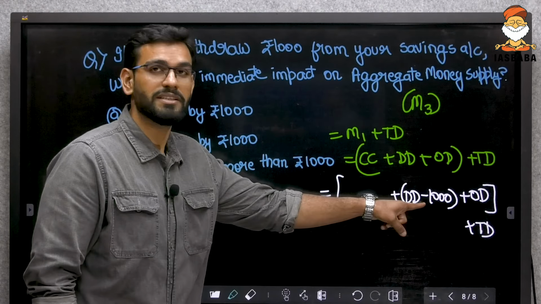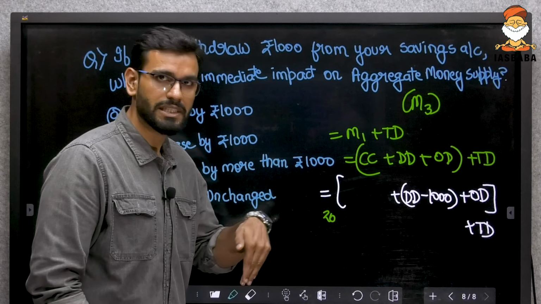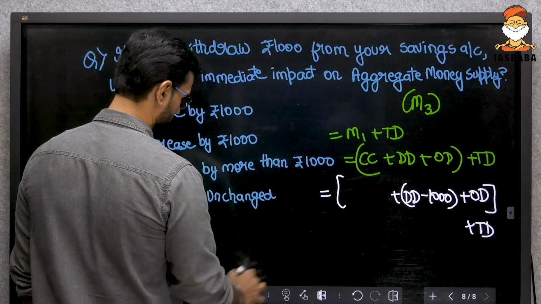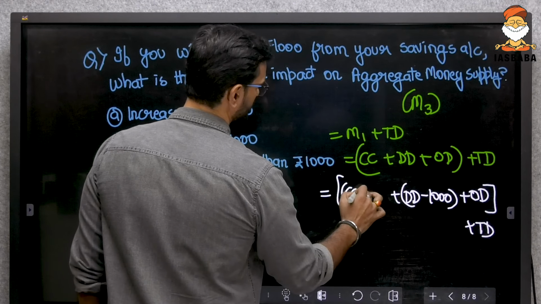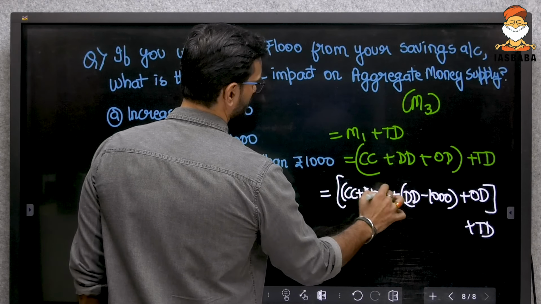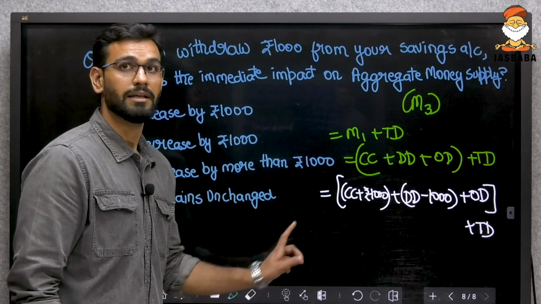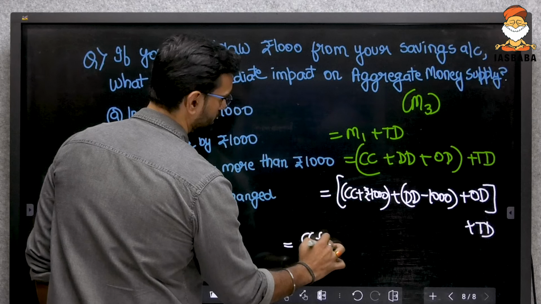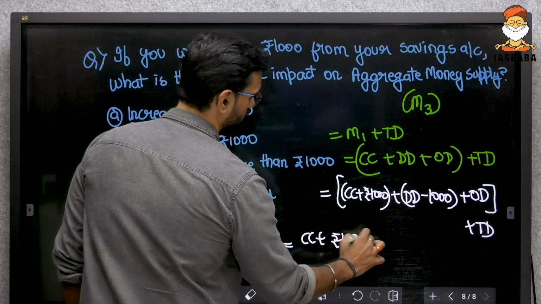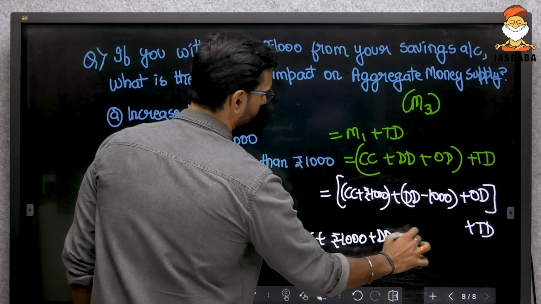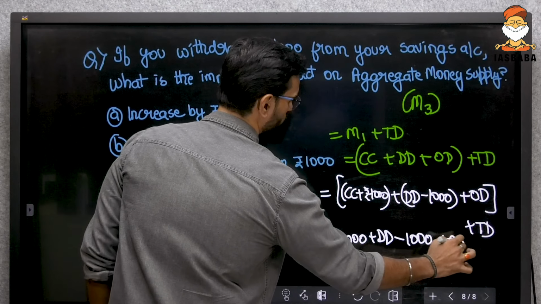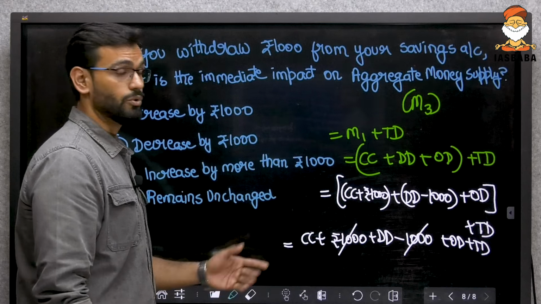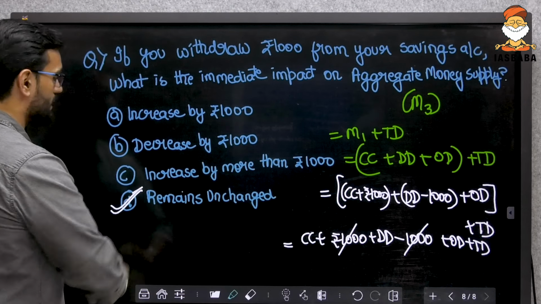However, where has this 1000 rupees gone? This 1000 rupees has immediately gone into your pocket, which is why your CC increases by 1000 rupees. When you open it, it becomes CC plus 1000 rupees plus DD minus 1000 rupees plus OD plus TD. This gets cancelled. So, the money supply remains unchanged.